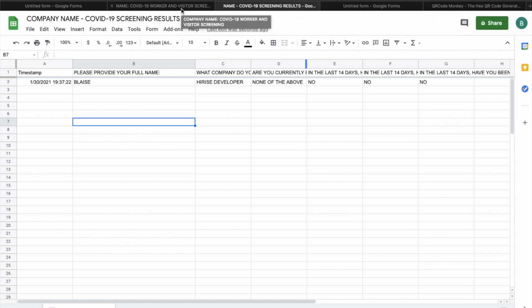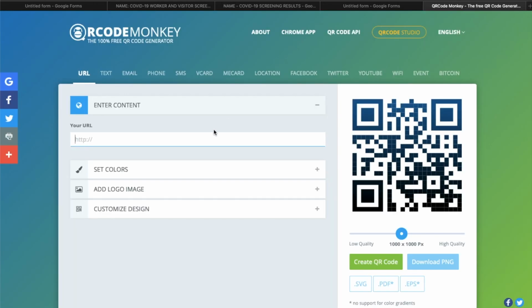This will provide you with a QR code that you will be able to take and input into a Word document and have it posted in front of your job site, where people will be able to use their phones and access your COVID-19 screening. So a website that I like to use is qrcode-monkey.com. The reason I like to use this is because it is 100% free and it does not expire, and there's no limits to this as other websites have.